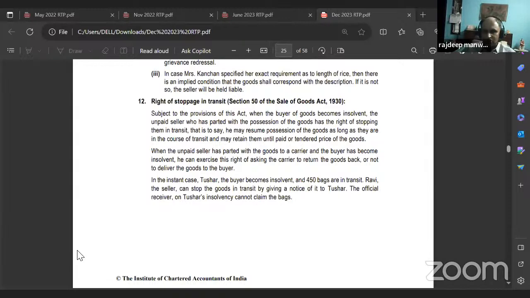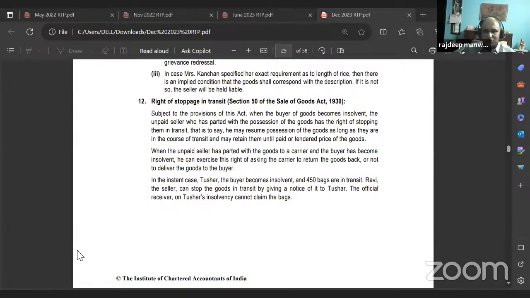Yes, sir. You have to understand that the official receiver is the person representing the buyer. The buyer has become insolvent, so the court will appoint an official. Now, this official receiver cannot stop these 450 bags. They belong to me because I've already sold the goods. But as per the rights of an unpaid seller, if the buyer becomes insolvent, the seller has every right. So the official receiver has no right to retain the 450 bags. The 450 bags can be called back by the seller, even though Tushar has taken 50 bags. Even if part delivery has been taken, the remaining part delivery can be stopped by the seller if he's unpaid.